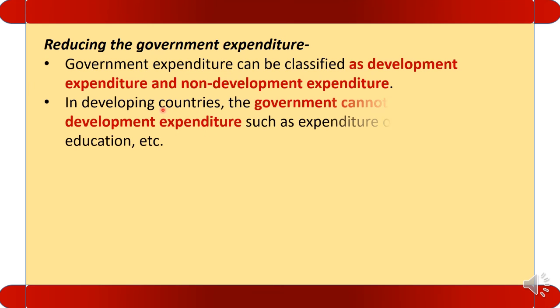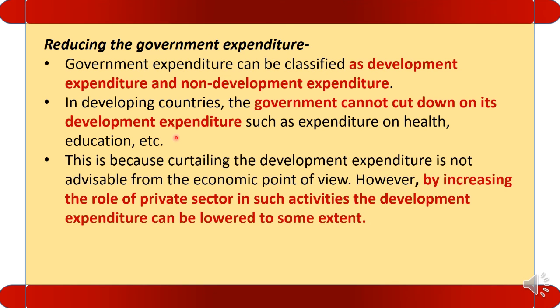In developing countries like India, the government cannot cut down its development expenditure like expenditure on health, education, etc., because it is the foundation for the country and the foundation cannot be weak. So in developing countries, the development expenditure cannot be decreased. But what we can do is, if somehow the private sector helps the government, then the government's development expenditure can be reduced.